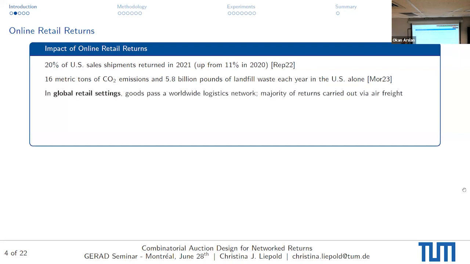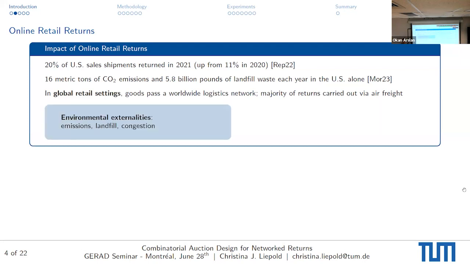In a global retail setting, the goods may pass a worldwide supply network, which means that many of the returns as well as the shipments are carried out via air freight, which is especially critical in this setting. So this basically, as I said, leads to environmental externalities such as emissions, landfill, and general congestion. So just imagine all of the little delivery vehicles that are parked in your street. You could get rid of those, if we solve the problem.